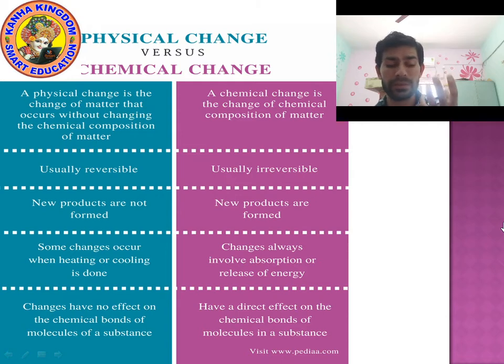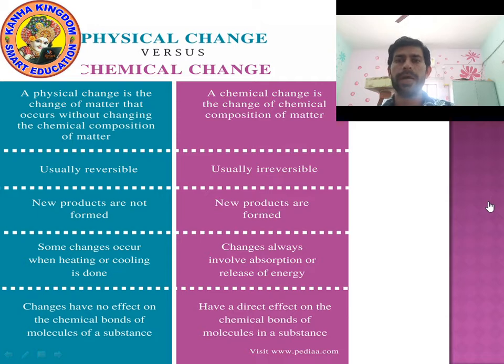But during chemical changes, there is a direct effect on the chemical bond of molecules. Means during chemical changes new chemical bonds are formed, but during physical changes no new chemical bond is formed. Okay, so all these are differences. I hope that you might have written them.